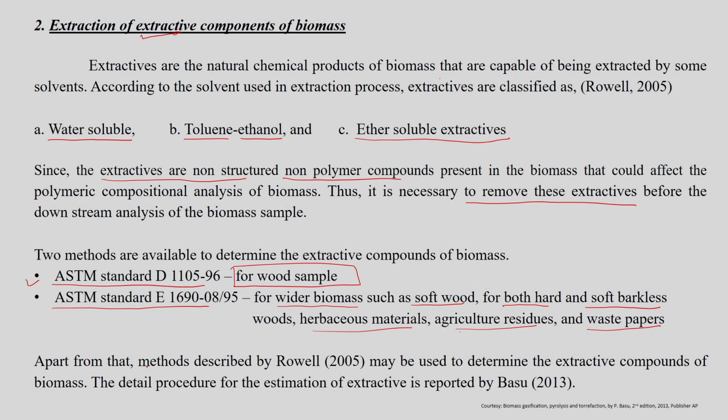Apart from that, the method described by Rowell et al., as I just mentioned in the previous slide, may also be used to determine the extractive compounds of the biomass, and the detailed procedure is briefly described in this particular reference.